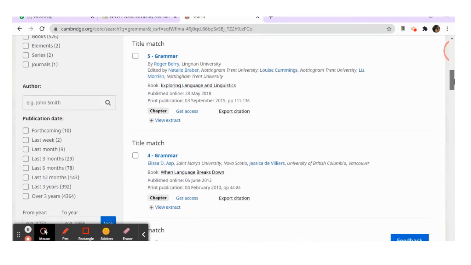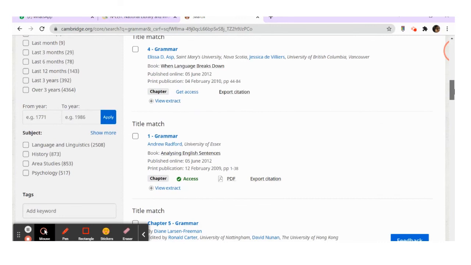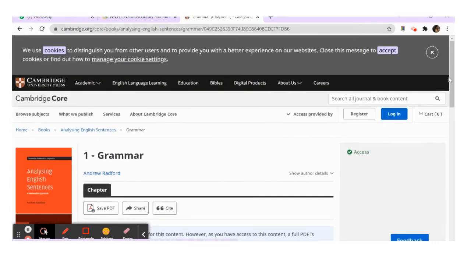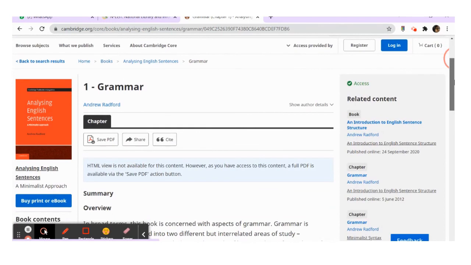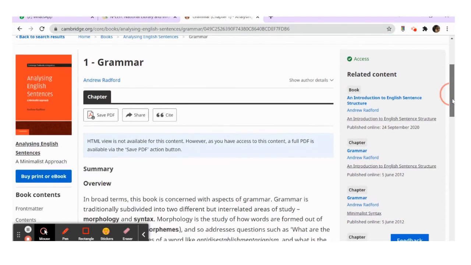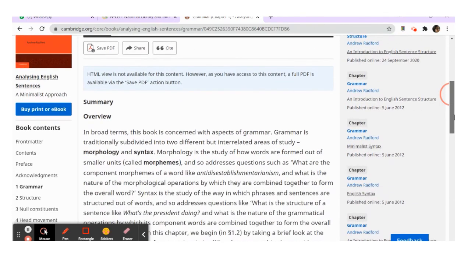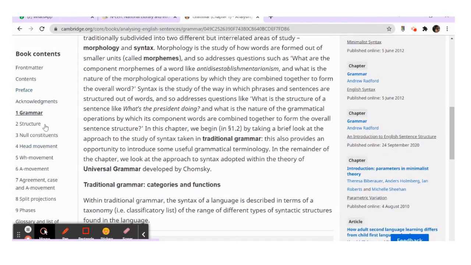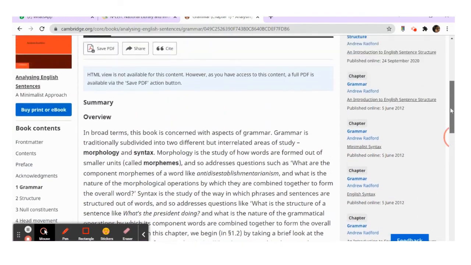So you have a lot of articles. On the left side, you have the specific dashboard where you can make specific selections. On the right side, you have the related content by the same author and backward. On the left side, you have the content of the book.